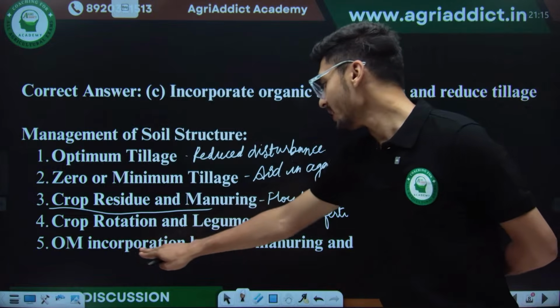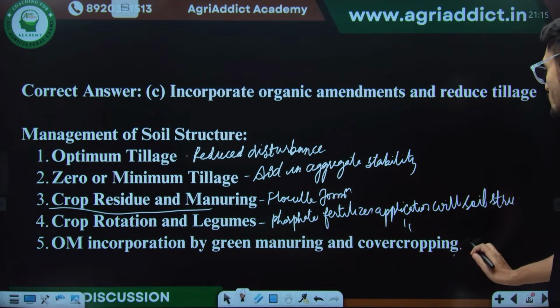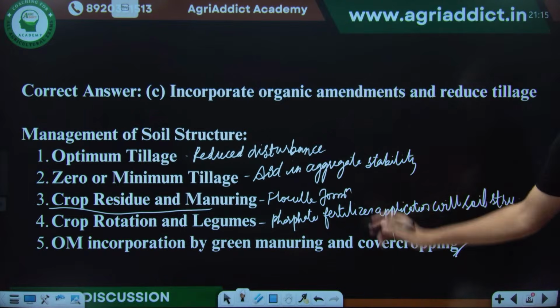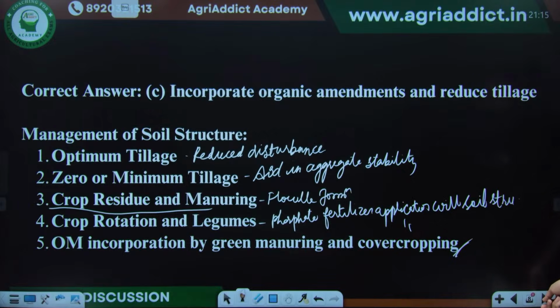And then organic matter incorporation followed by green manuring and cover cropping will also yield improvement of soil structure after intensive tillage operations.